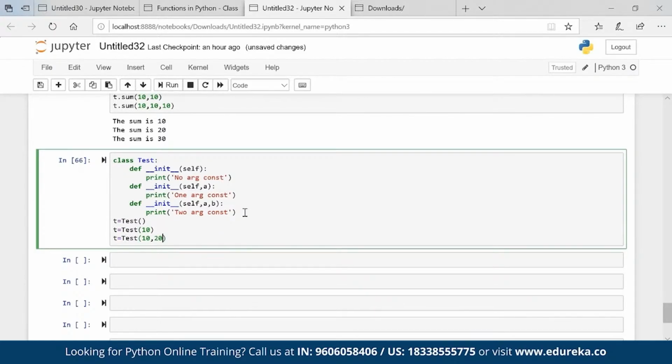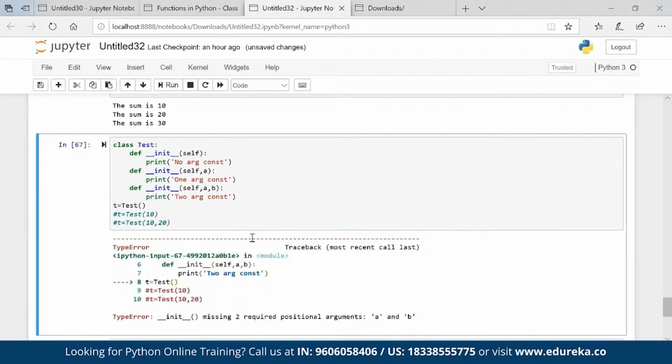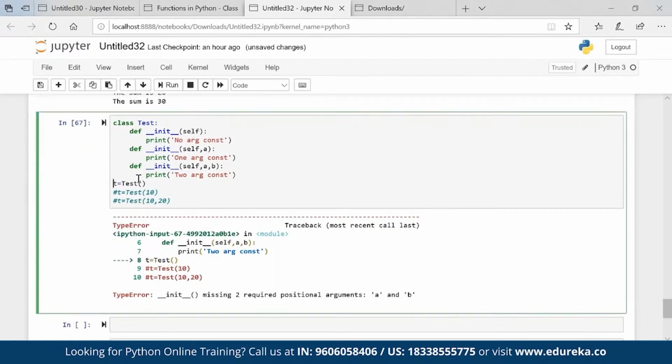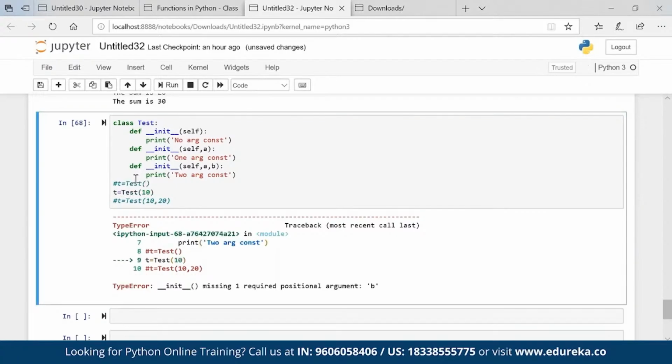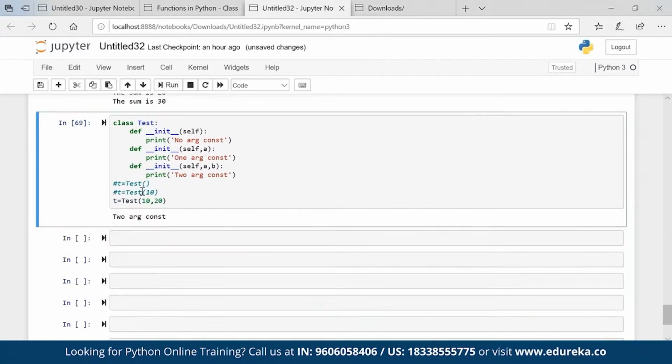Let's check that. It requires two positional arguments, so this will not work. This will also not work, and the last one will work. Perfect. Obviously, why not? I'm basically defining three constructors, and it takes the last constructor. So constructor overloading is not possible, it looks like.